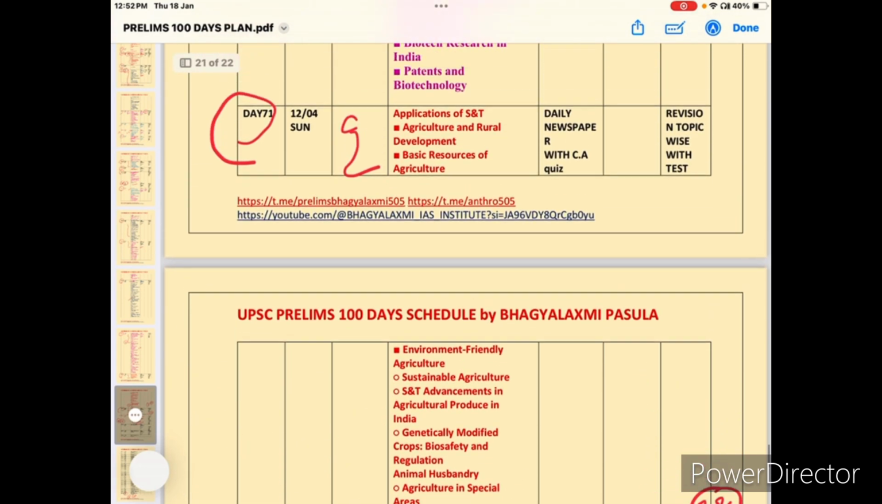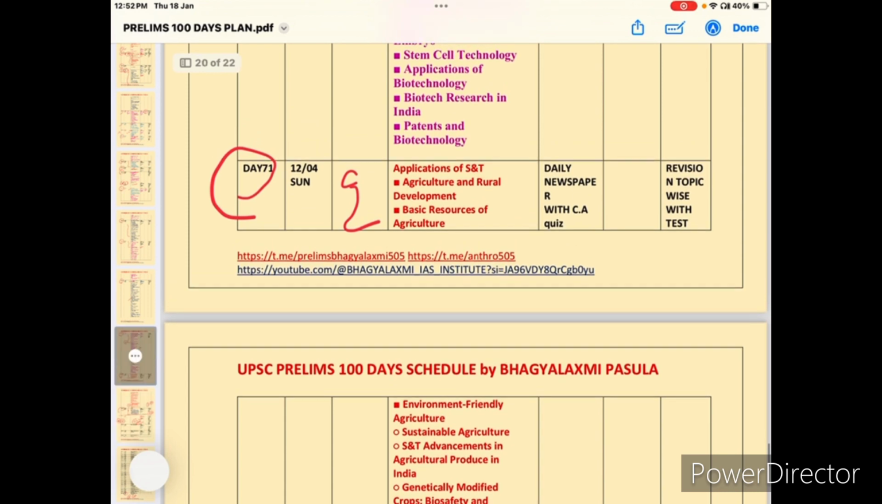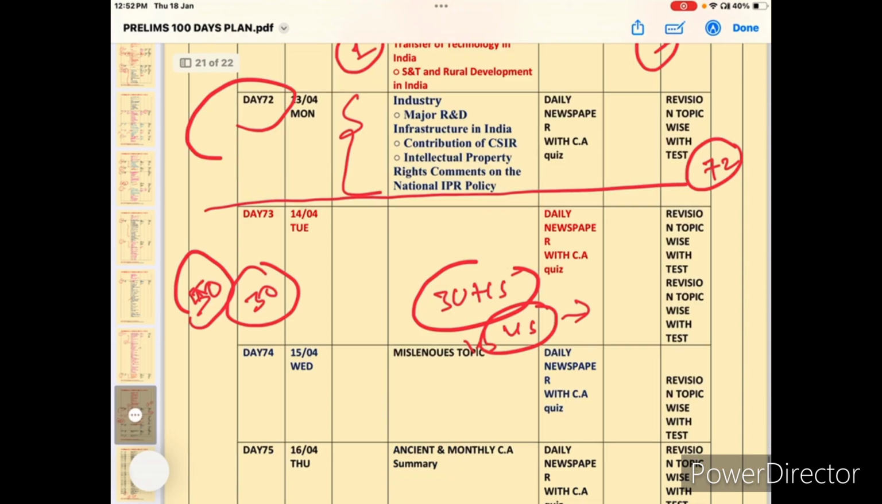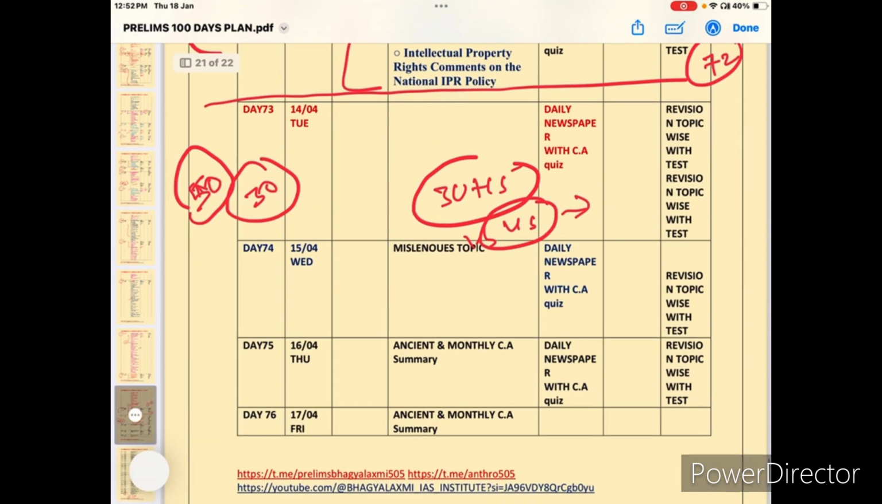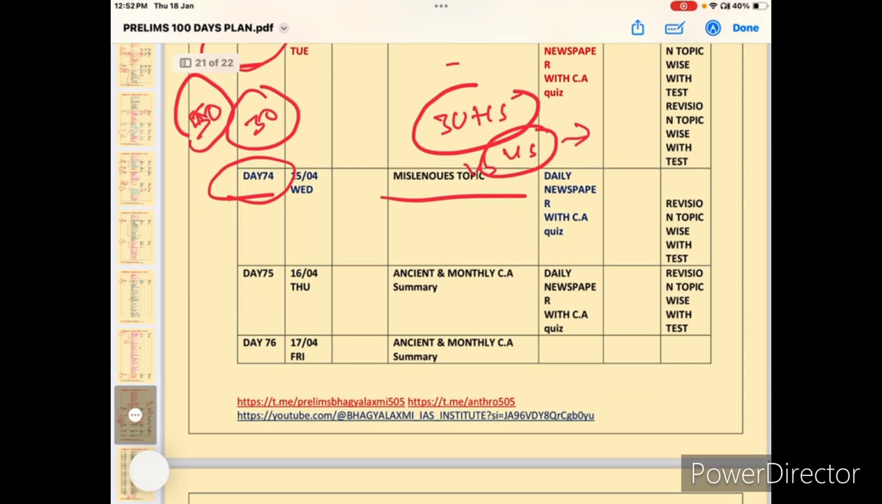So the first revision is very very important. Why? Because most of the students have already completed the syllabus, but from now onwards at least do one good revision. So from day 73 onwards, just focus on what you are missing, and at the same time practice daily tests, or practice a mock test every week, like a half length test or full length test.